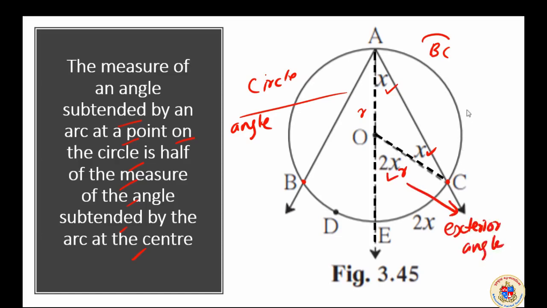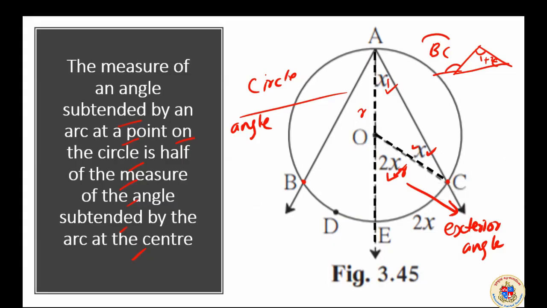If there is a triangle like this, and if we extend any one side, this exterior angle will have a measure equal to this 1 plus 2. 1 plus 2, 2x.